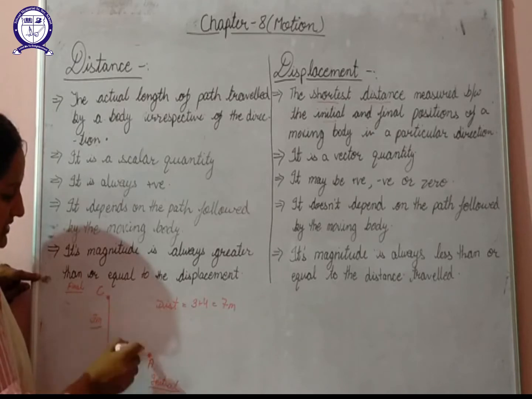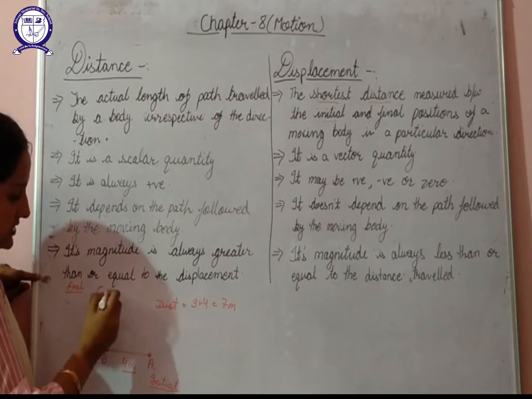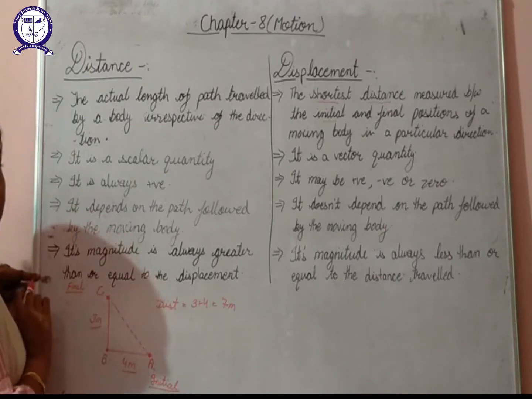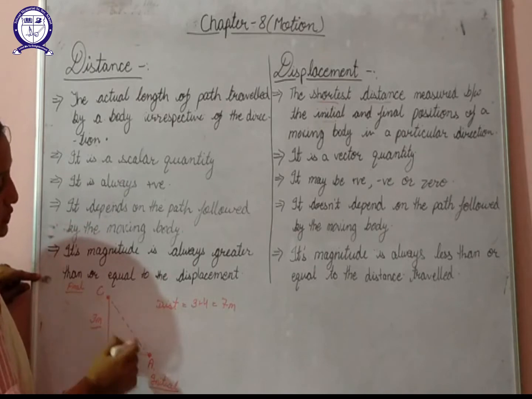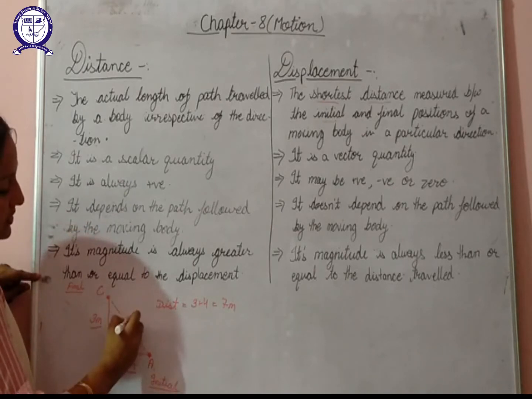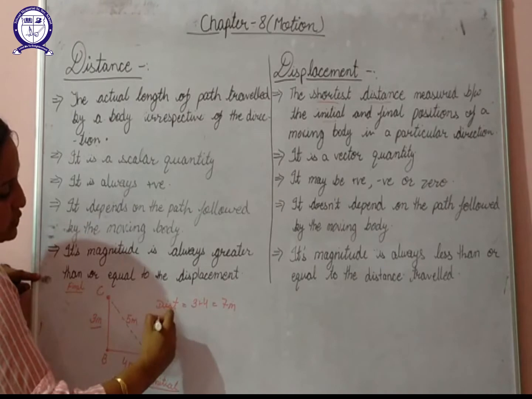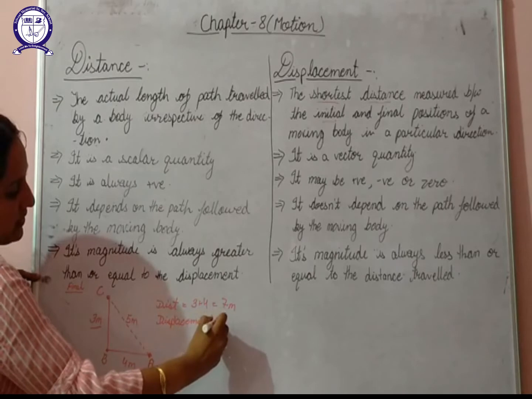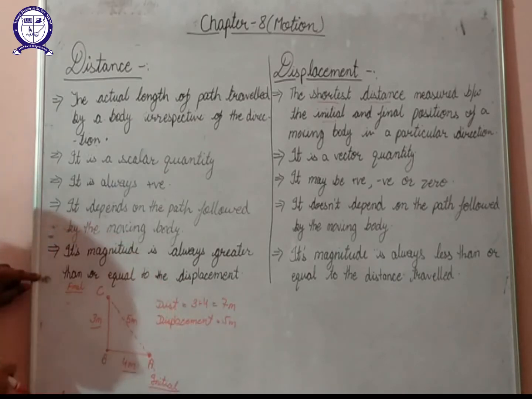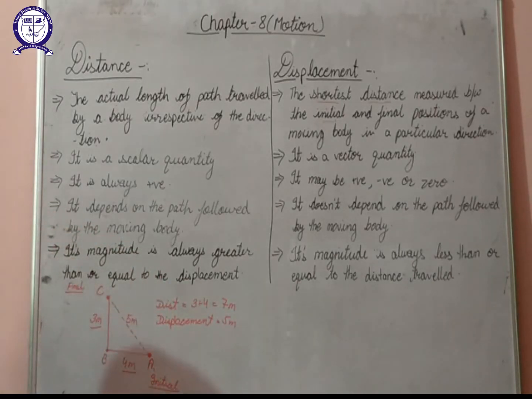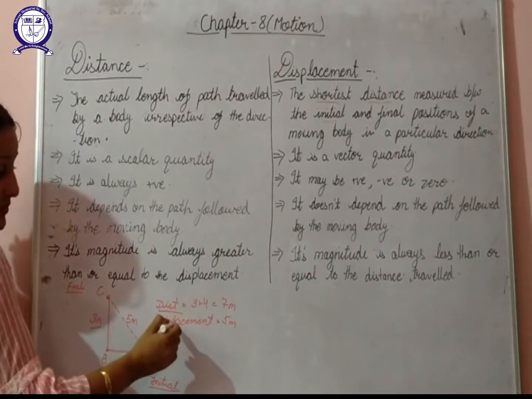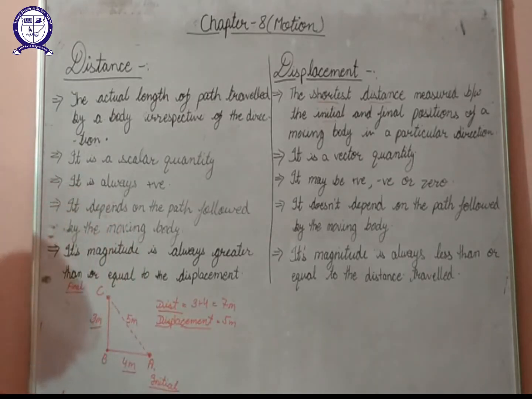So A to C, this is not the shortest path. Obviously the shortest path is this one. AC will give the value of shortest path. So we can determine the value of shortest path by using Pythagoras theorem, and it comes to be 5 meter. So we can say that displacement here is your 5 meter. So we can say that distance is the actual length of the path followed by the body, and displacement is the shortest path between initial position and the final position.